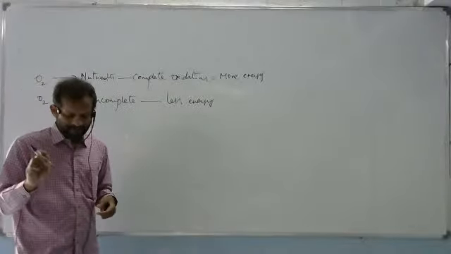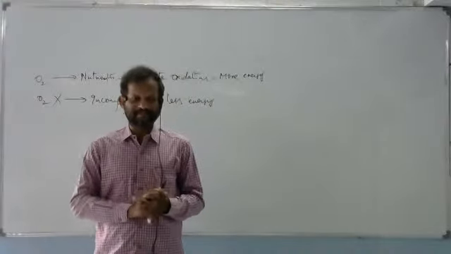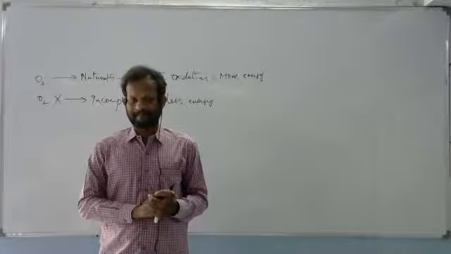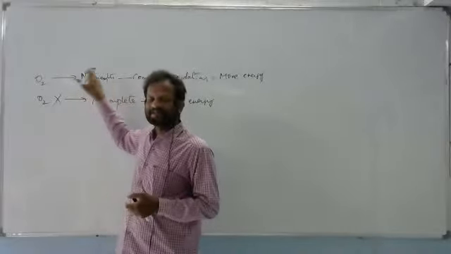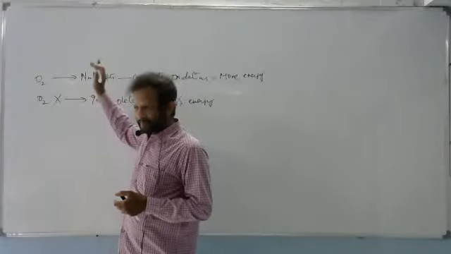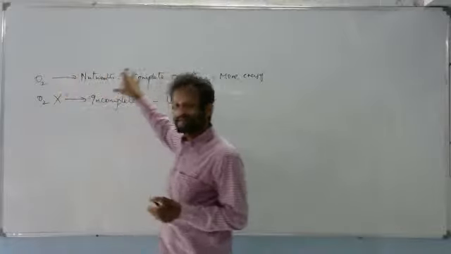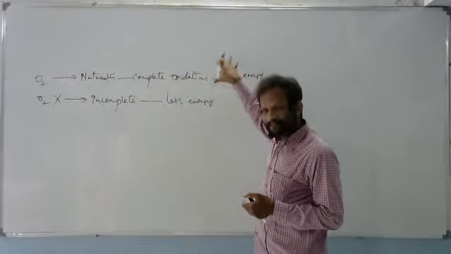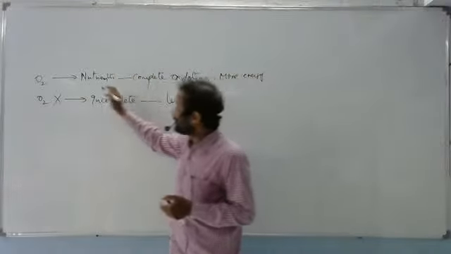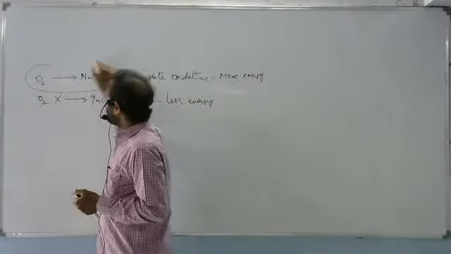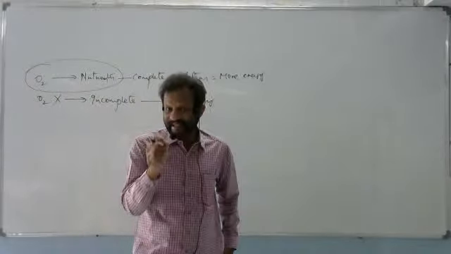So that means, as highly evolved organisms, human beings or any higher animal, they prefer the first type of oxidation, because the amount of energy liberated will be more. That's why higher animals will conduct this type of oxidation of food.